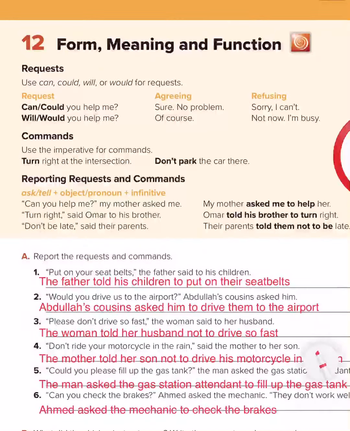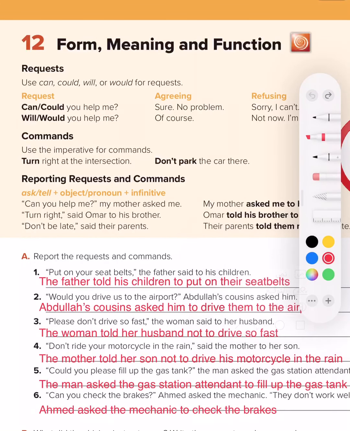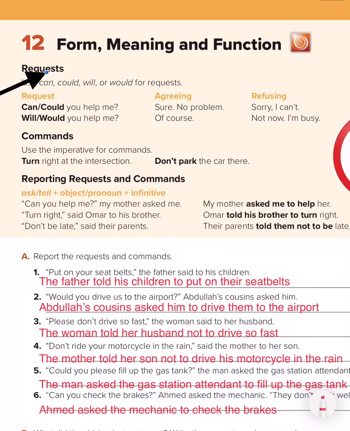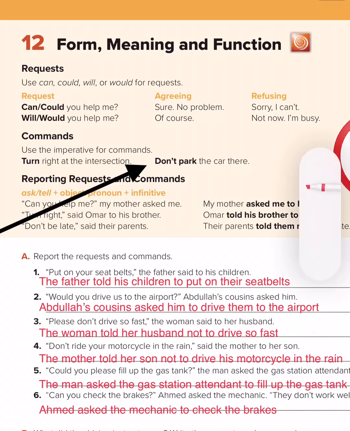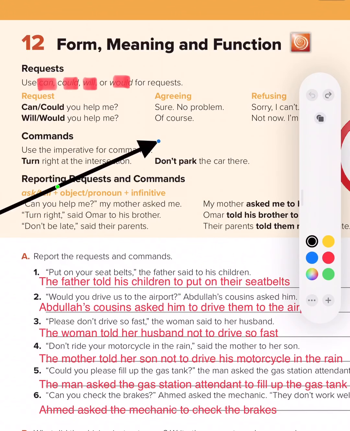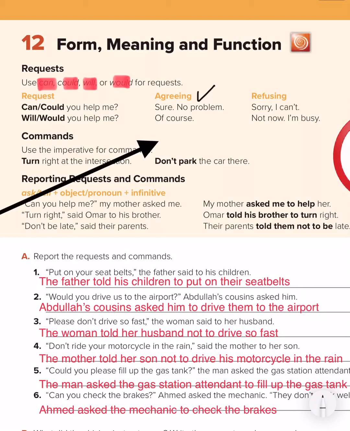So let's now move to the second page that we have here. Then we have form, meaning, and function. If you want to make a request, what does request mean? If you want to ask for something. So use can, could, will, or would for requests. So you can use one of these if you want to make requests. Look here: request, agreeing, so if you want to say yes, and refusing, if you want to say no.